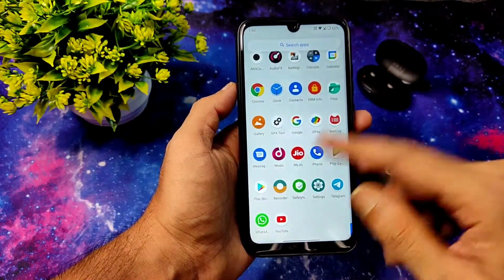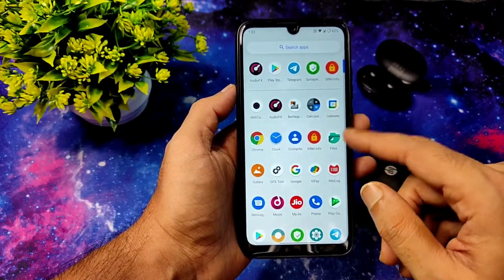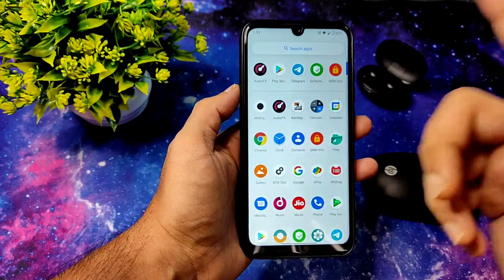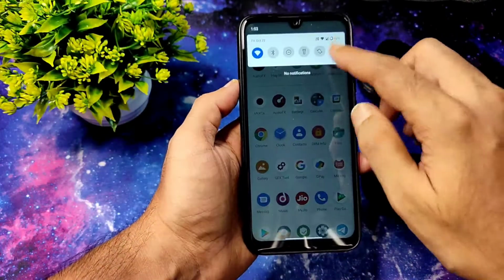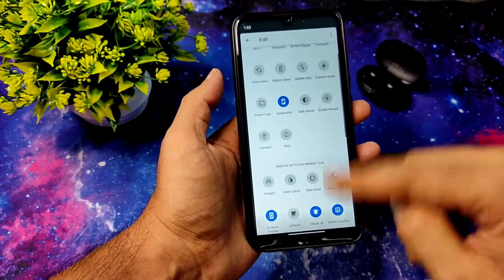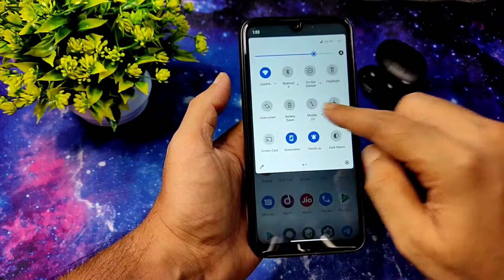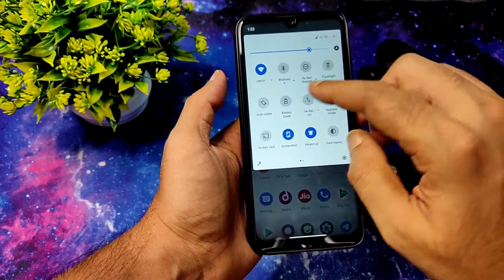GPay, everything is working fine. You get a file manager and gallery pre-installed. And this is the quick settings panel. If you want, you can edit it by dragging. For example, let's see this one, like this you can edit and add, and all the features are working fine.